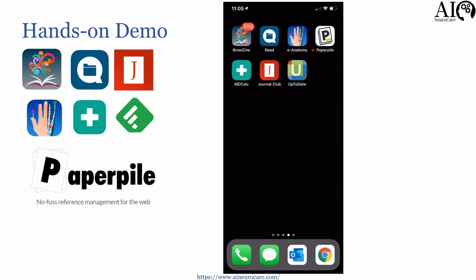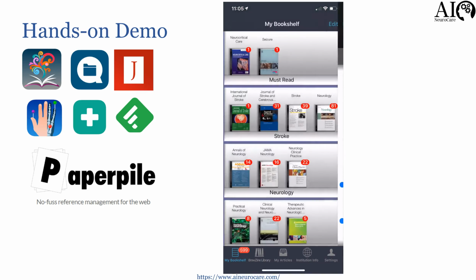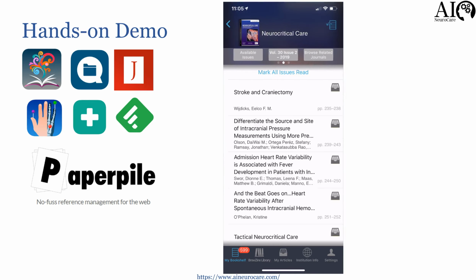So we're going to go ahead and start with a few app demonstrations here. The first one, as I told you about in the presentation, is Browsign. You basically open the app, and as you can see, there's a whole list of magazines, and for each magazine, when you click on it, you can see the articles, and it is divided with issues on the side.